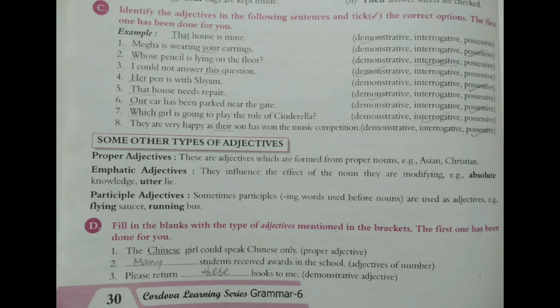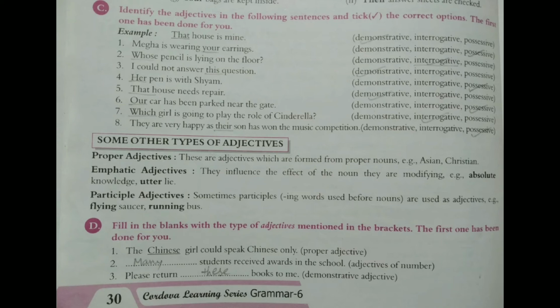Now we start from 1. Megha is wearing your earrings. Your is possessive. 2. Whose pencil is lying on the floor? Whose is interrogative. Third, I could not answer this question. This is demonstrative. 4. Her pen is with Shyam. Her is possessive. 5. That house needs repair. That is demonstrative.